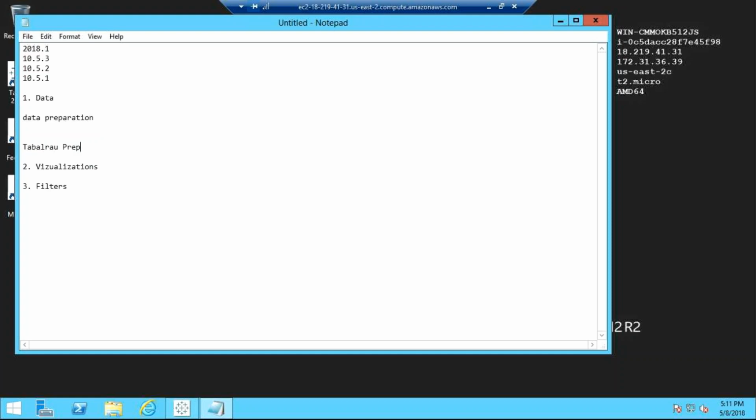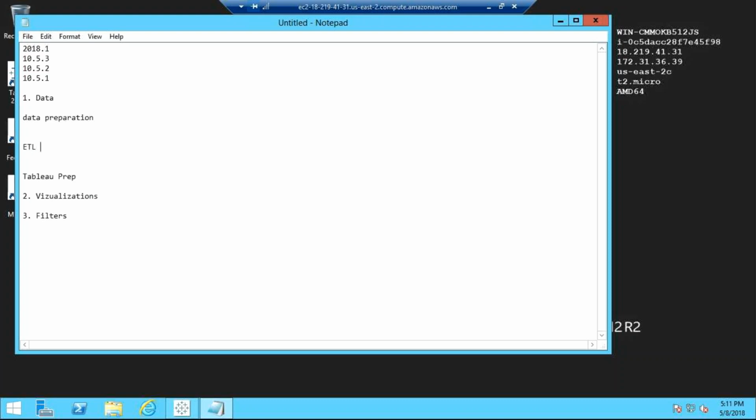Tableau Prep. Before this, people were using a lot of ETL tools. You must be aware of them. Do you know ETL tools and all that? Have you heard any names? Those are called ETL tools.